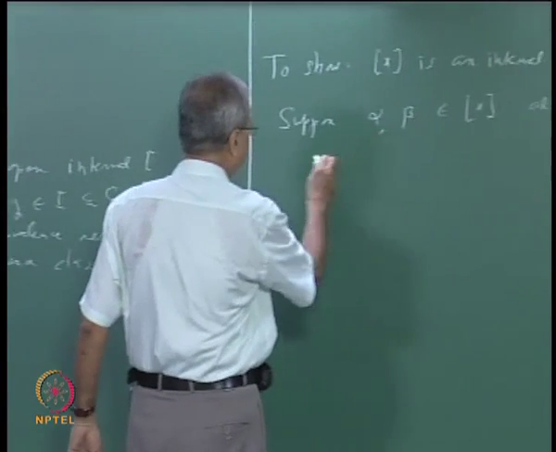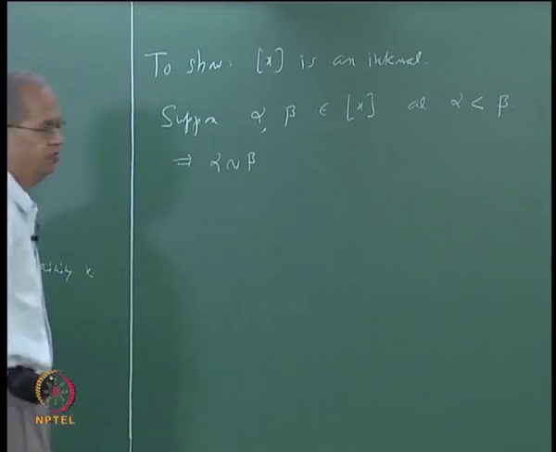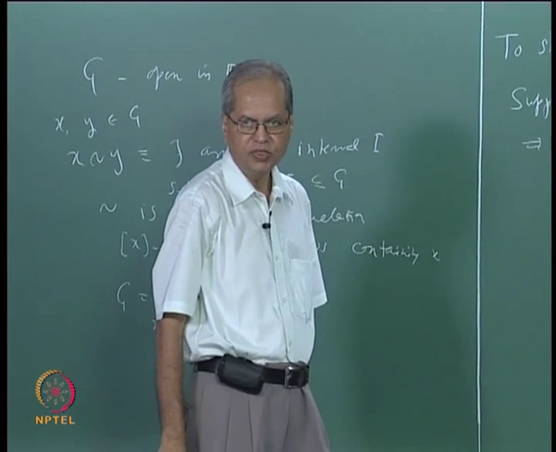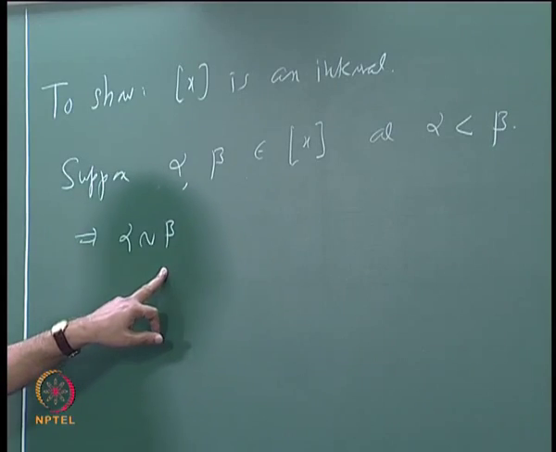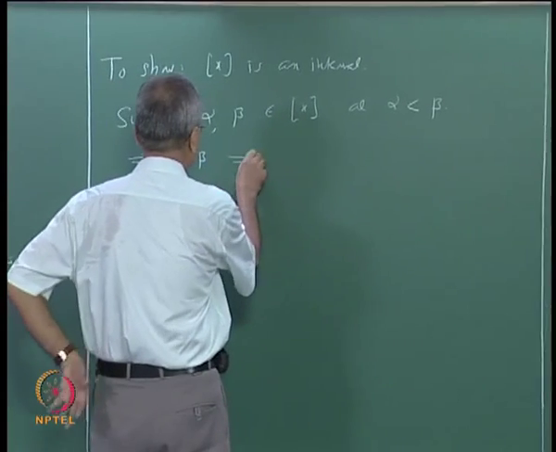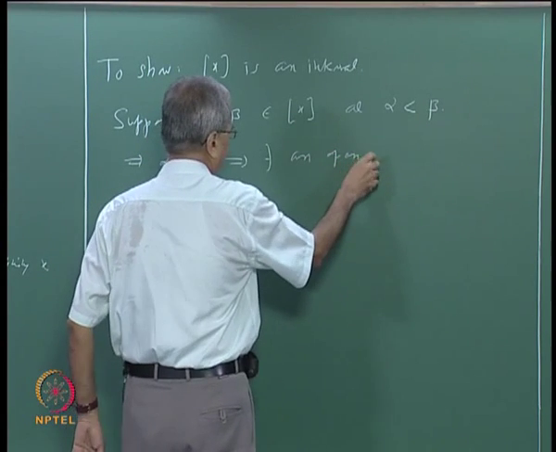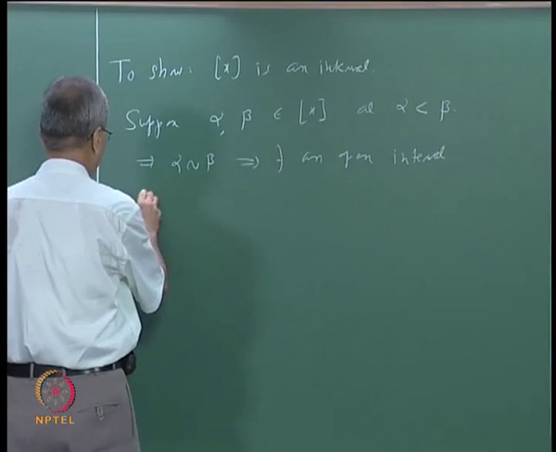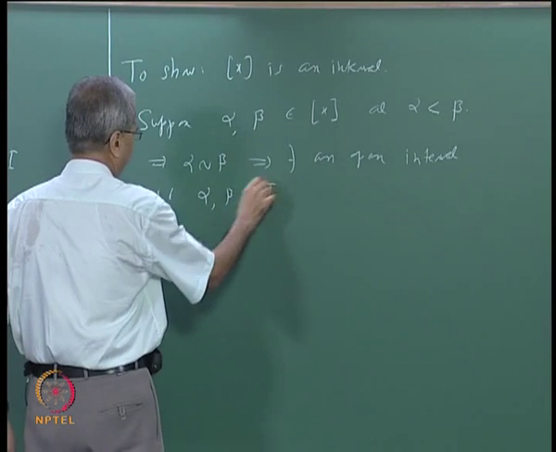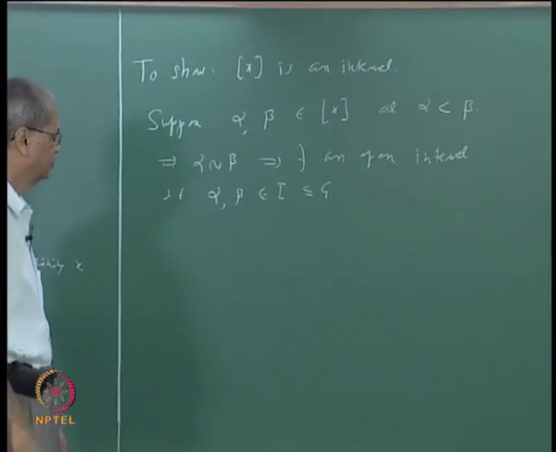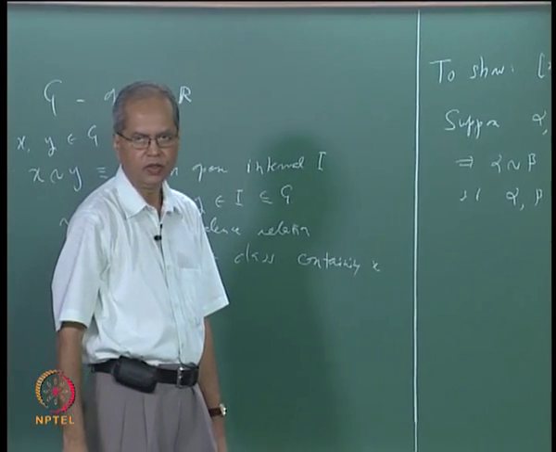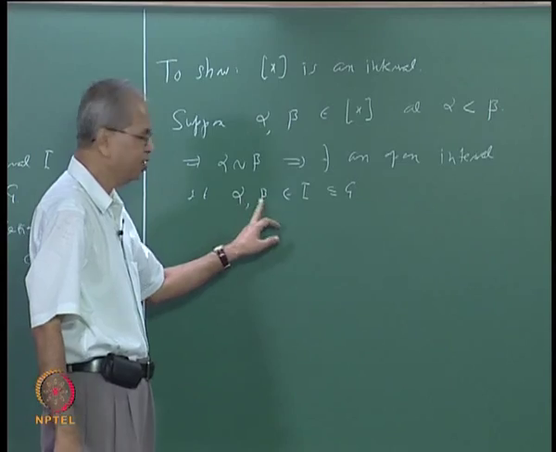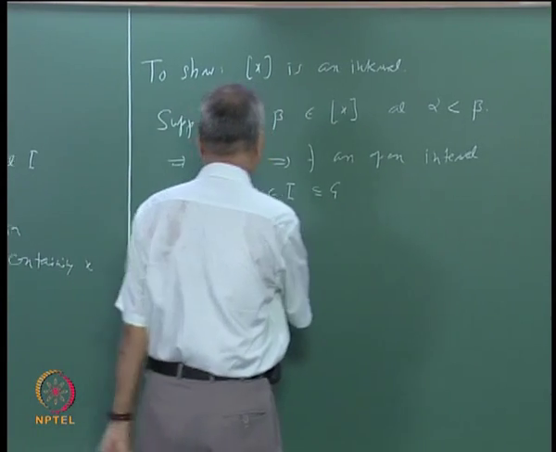So this implies that alpha is related to beta, and that means that there exists an open interval which contains both of these points and which is contained in G. So there exists an open interval I such that alpha and beta both belong to I and I is contained in G. Since I is an interval, and alpha and beta belong to I, all the points lying between alpha and beta also must lie in I.